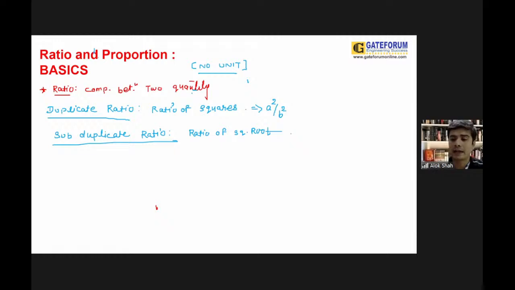It can also be written in the form of root a upon root b. ये याद रखना हमारे लिए जरूरी है. Sub-duplicate ratio is the ratio of their square roots, that is, under root a upon b.